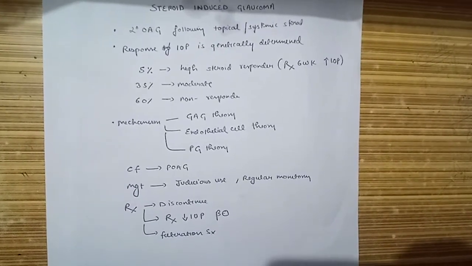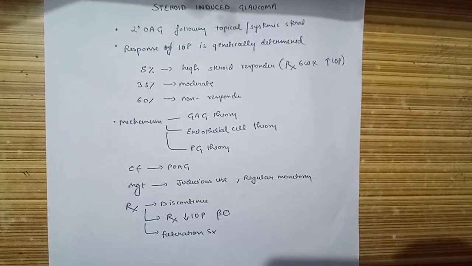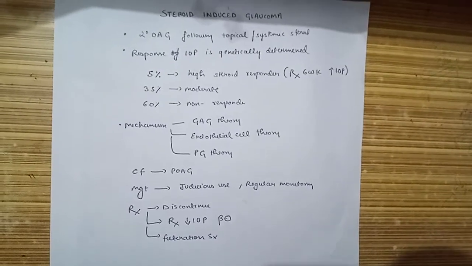Meaning if we give a 6 weeks course of steroids, there is a severe increase of IOP, and this is what we have to manage.